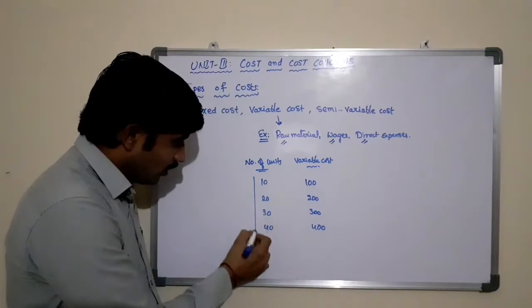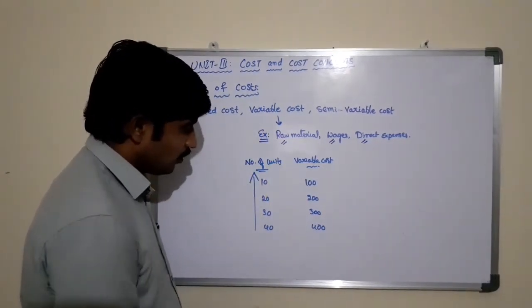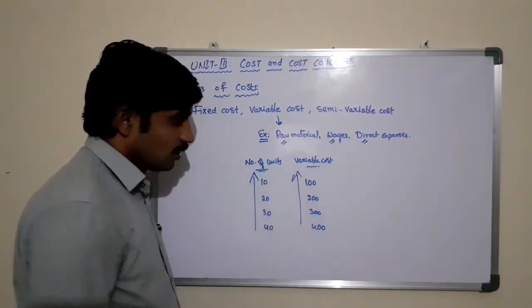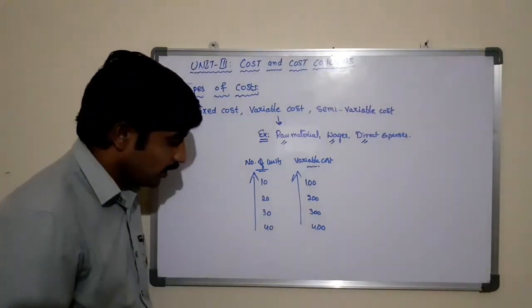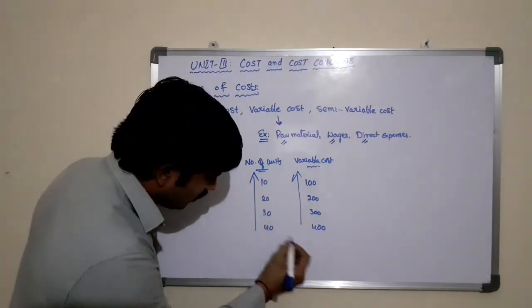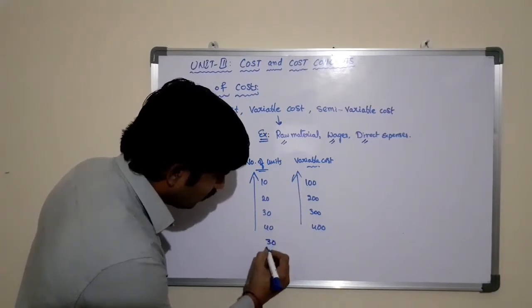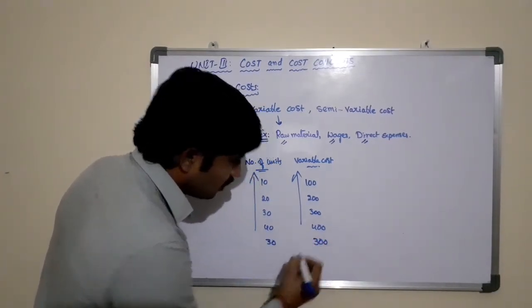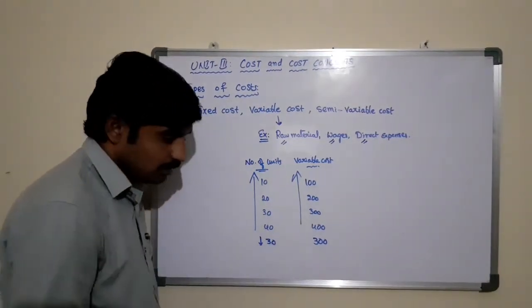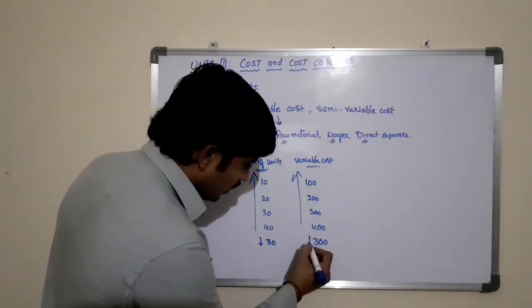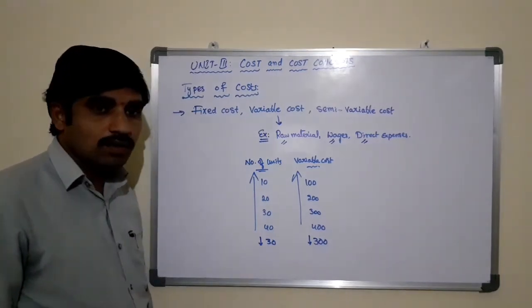It means that as you increase the production, the variable cost also will increase. For example, after 40 units, the next month if you produce only 30 units, you may incur only 300 rupees. Decreasing the total production means decreasing the variable cost.